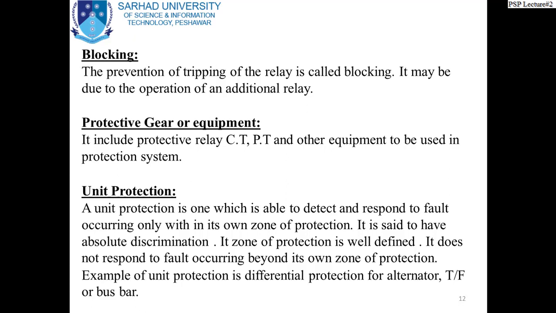When we go to the chapter on carrier current protection, you will see that sometimes we need to block the operation of that particular relay intentionally, right? So sometimes we do it, or sometimes the relay has its internal characteristic which avoids the operation of that particular relay, or sometimes additional relays are employed to block the operation of any particular relay in some situations, not always, but in some situations, right? So this is blocking. We will explain this point in more detail when we go to that area.